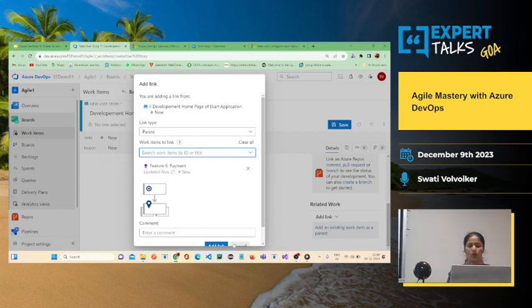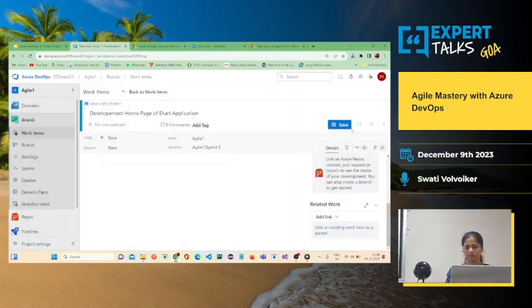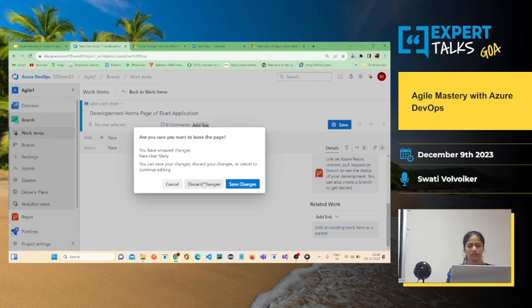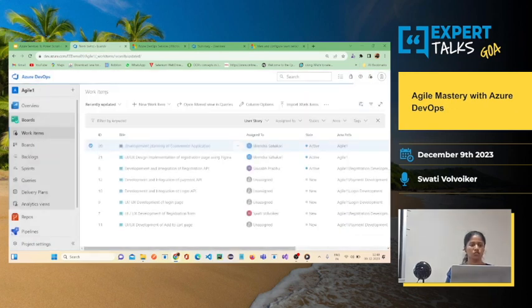So all your data under payment or that particular feature, all these user stories, will be in that one feature. So you can create it like this. So this is with respect to the user stories.